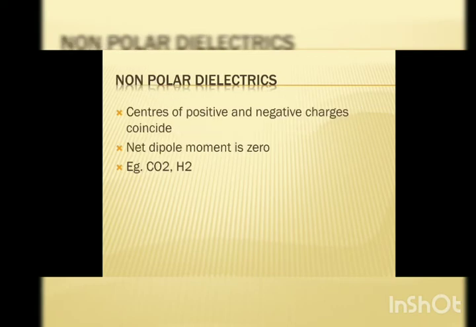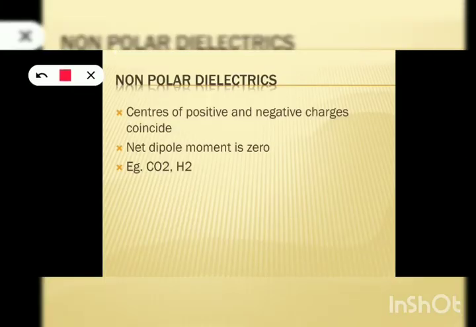Next, let's discuss non-polar dielectrics. What are non-polar dielectrics? Their centers of positive and negative charges coincide. So there won't be any separation between the positive and negative charges, and their net dipole moment will be 0. Examples are carbon dioxide and hydrogen gas. From the examples, it will be very clear.